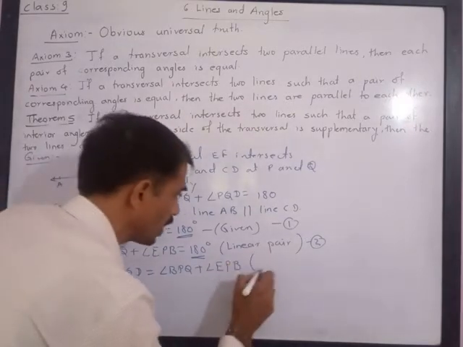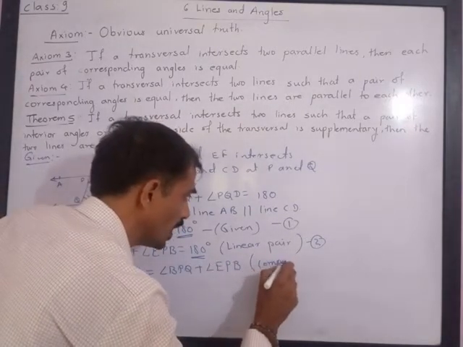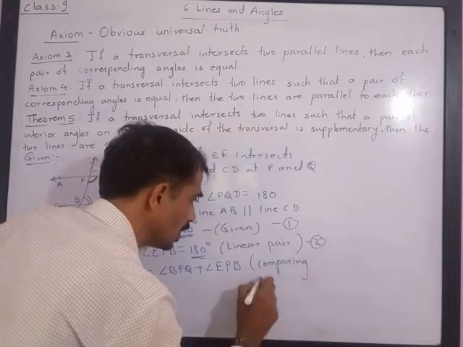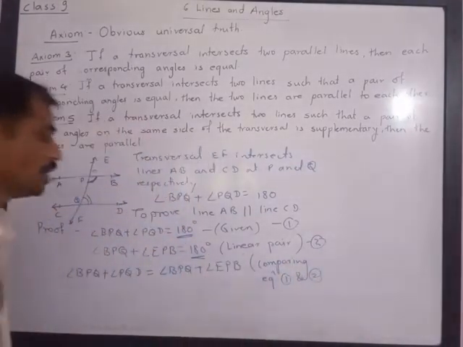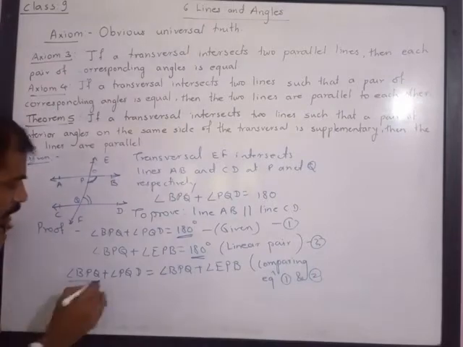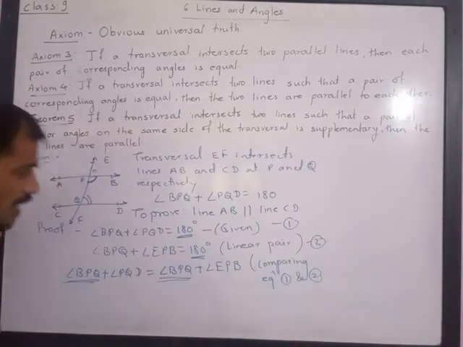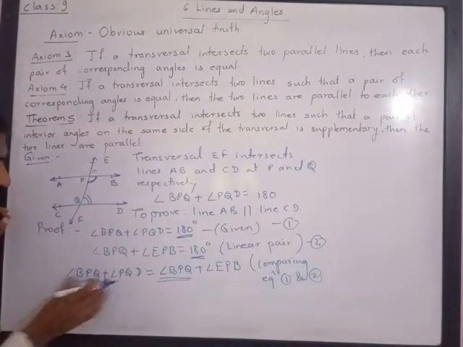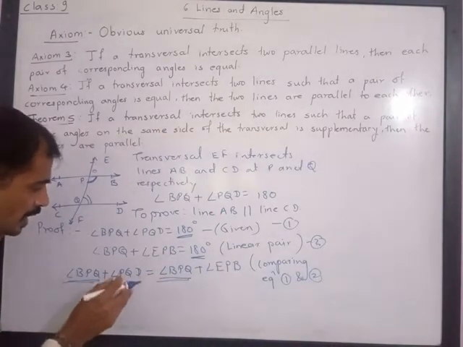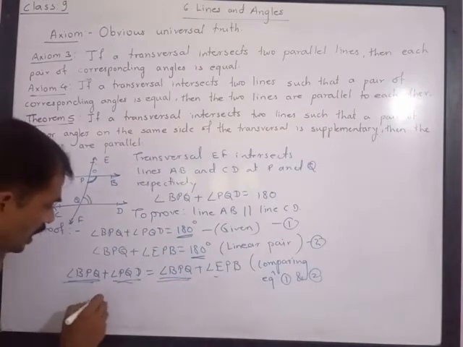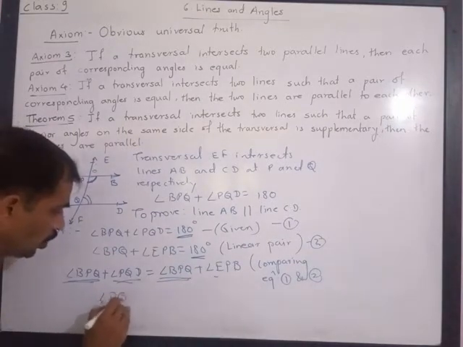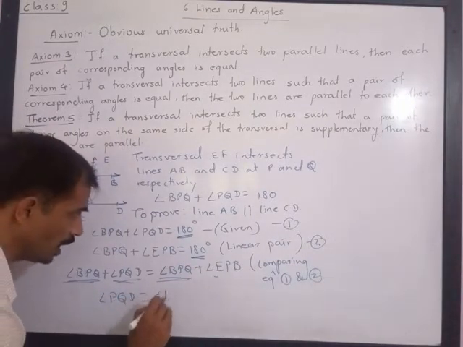So comparing equations 1 and 2, we get this step. Now please note, BPQ is added to both sides. If this angle is added to both sides, the other angle must also be equal. Therefore, I will get angle PQD is equal to angle EPB.